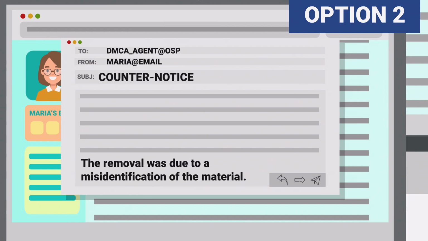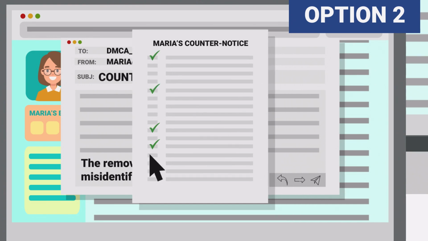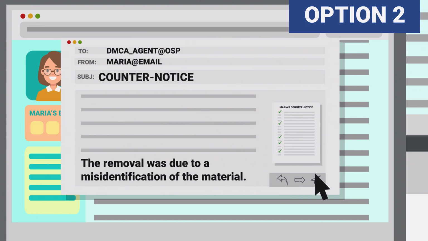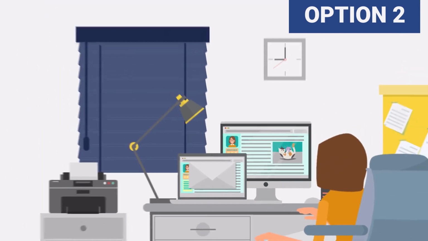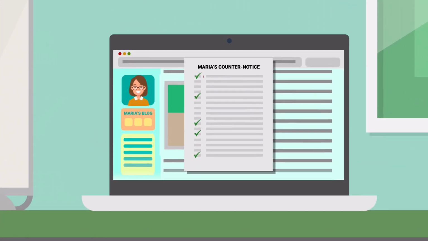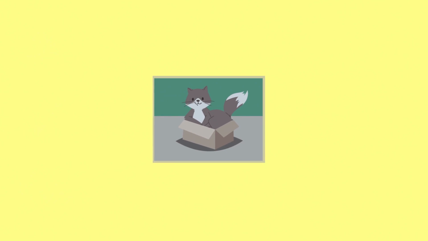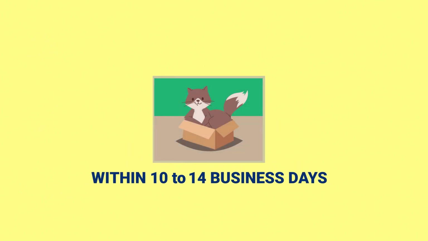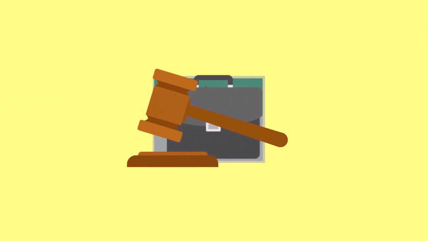In her counter notice, Maria must provide certain information specified in the Copyright Act. The Copyright Office's website provides a sample counter notice Maria can use. Once Maria completes her counter notice, she must email it to the online service provider's DMCA agent. Nate will receive the counter notice from the online service provider. If he believes that the counter notice is incorrect and that Maria's use does infringe on his copyright, he can file a case seeking an order to prevent Maria from infringing on his work. Maria's online service provider will restore access to her blog post featuring Nate's photograph within 10 to 14 business days unless Nate informs the service provider that he has filed a court action against her.